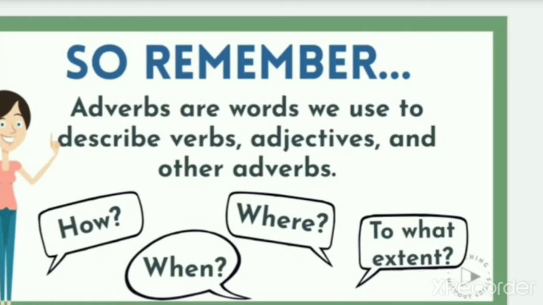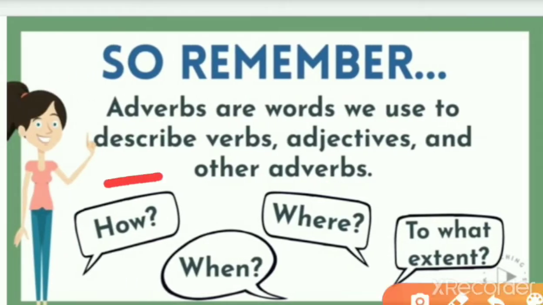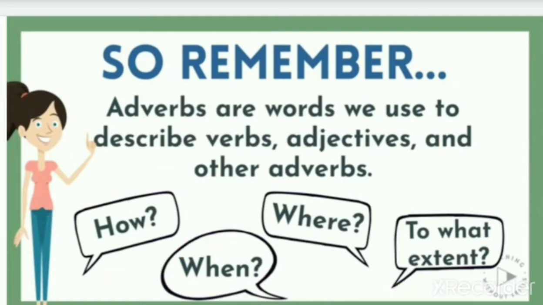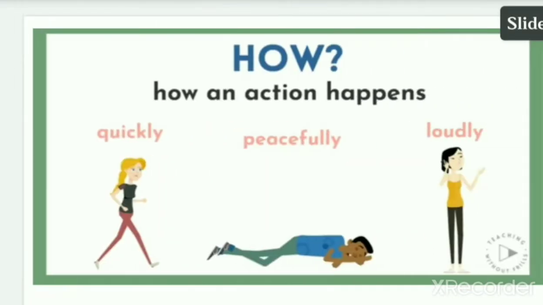So we can have how, when, where, to what extent. How it has been done, when it has been done, where it has been done. Just a question mark to the question. So these are the forms of the adverb. You can remember that if such a type of question comes, it means it is related to the adverb.